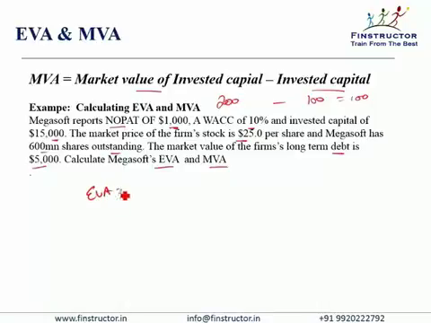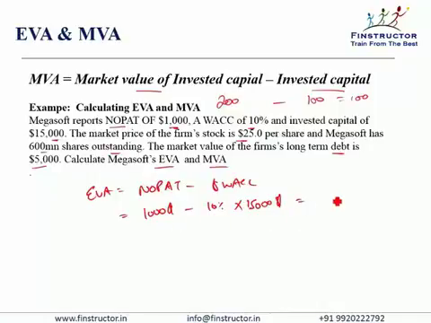Economic value added is the NOPAT minus WACC times invested capital. NOPAT, that is EBIT into 1 minus tax, is given to be $1,000. WACC is 10% and invested capital is $15,000, giving an economic value added of minus $500.